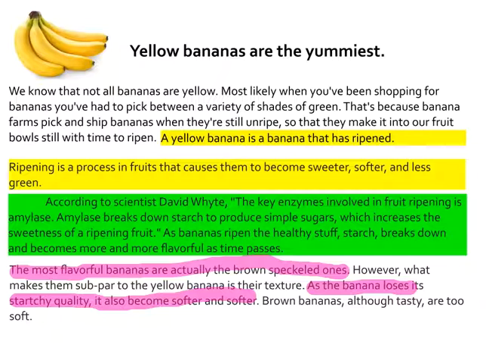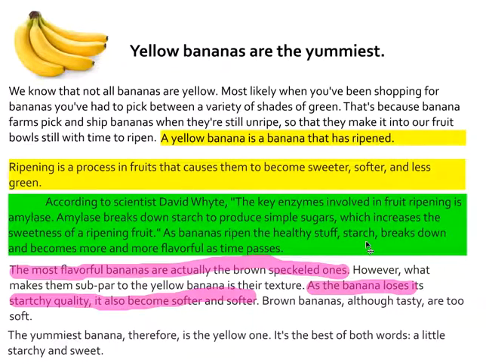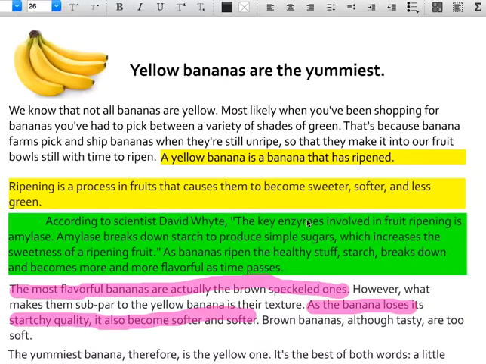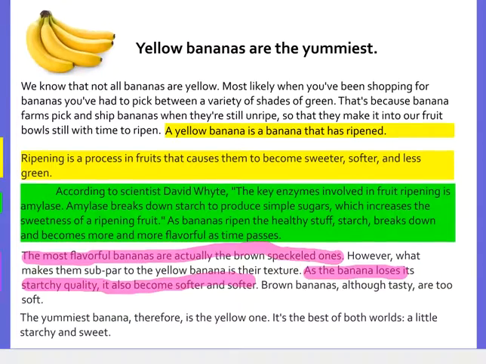So I've used definition, I've used quotation, and I've used some concrete details. I'm going to finish off this section with just a quick concluding statement. The yummiest banana, therefore, is the yellow one. It's the best of both worlds. Oops, sorry, that should say worlds. Let's fix that. The best of both worlds, a little starchy and sweet.